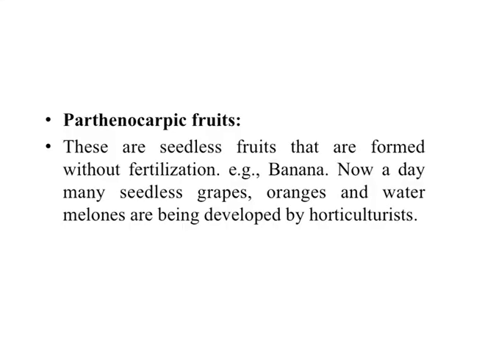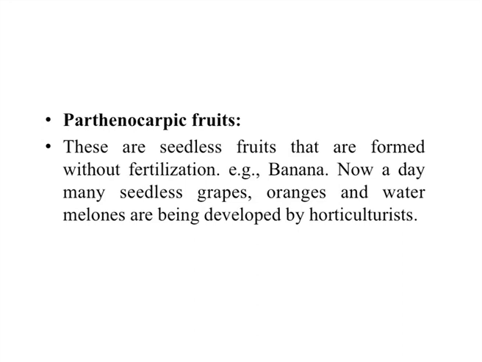Other than the ovary means some floral parts, of different types. Next, what is the meaning of parthenocarpic fruits? They are also one of the types of fruits. Mainly these are seedless fruits that form without fertilization.